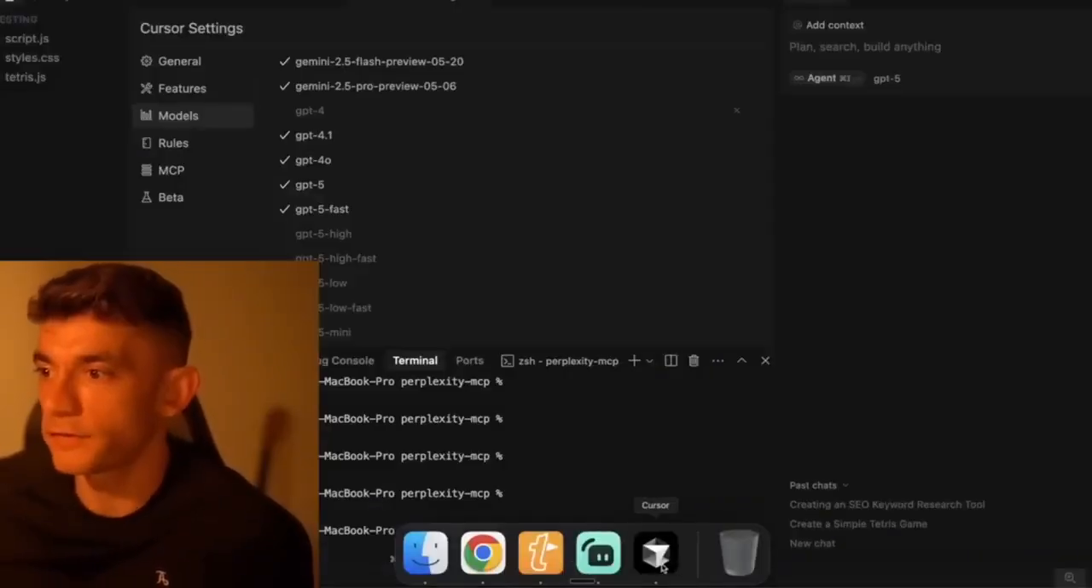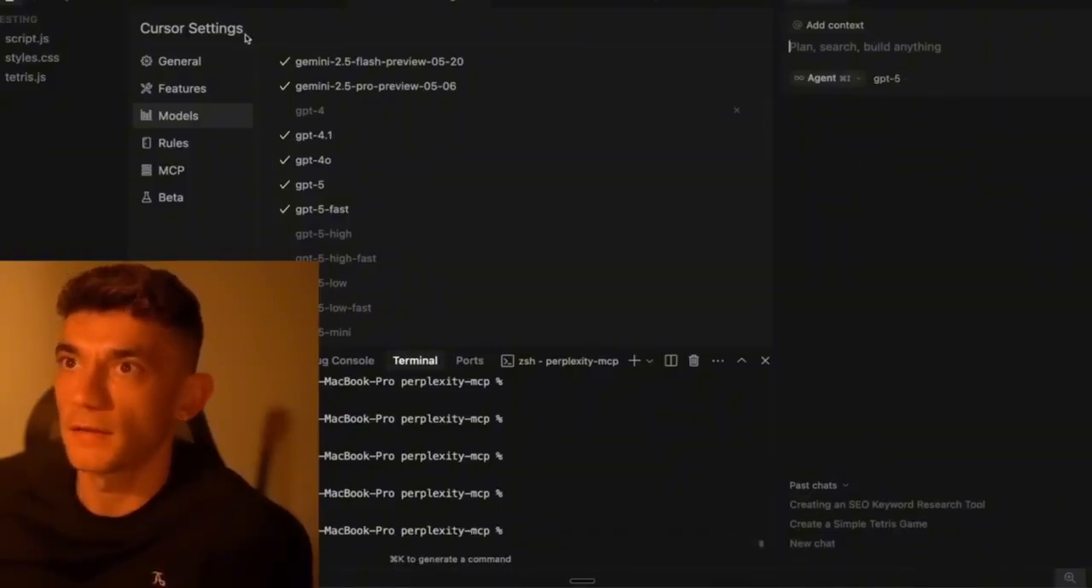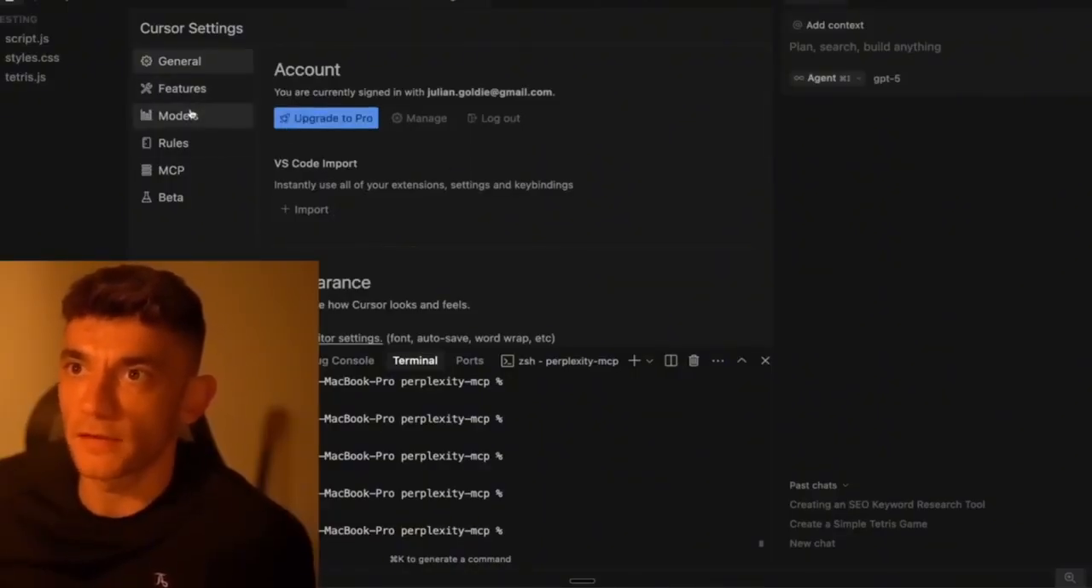So if you want to get access to Cursor for free, from what I can see, you can just code with it directly inside here. I'm not on the paid plan as far as I know. Yeah, I'm not on the pro plan. I'm on a free plan. So if you want to get free access to GPT-5 right now, you can just go to Cursor.